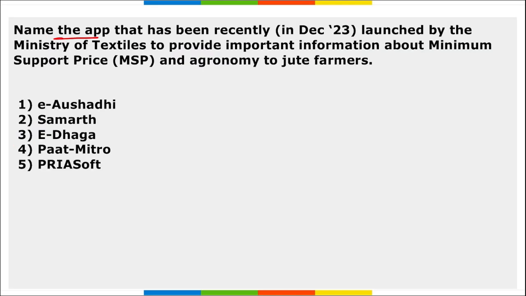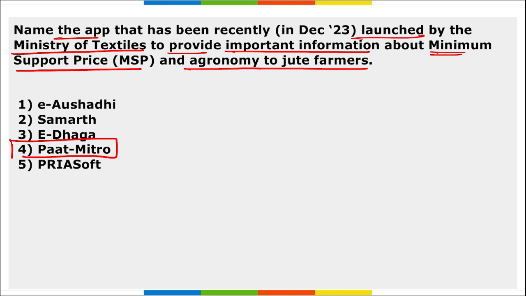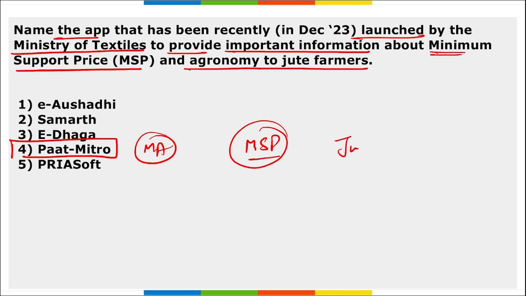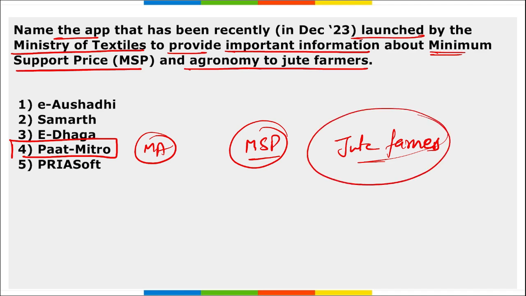Next, name the app that has been recently launched by the Ministry of Textiles to provide important information about minimum support price and agronomy to jute farmers. Path Mitro. Remember, this is a mobile application, right? It is to provide important information about MSP, minimum support price, to the jute farmers. Also remember this application Path Mitro is available in 6 languages, right? And the app comes with a feature such as a chatbot that will help the farmers to get better information.